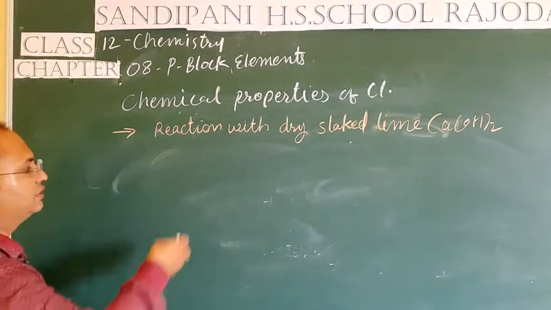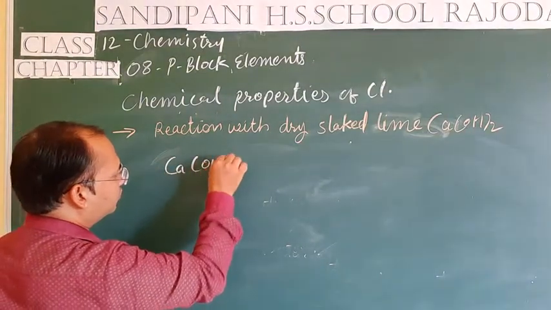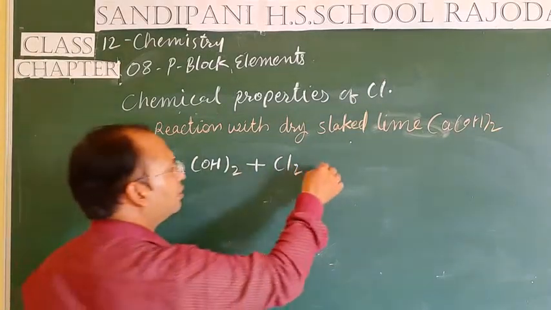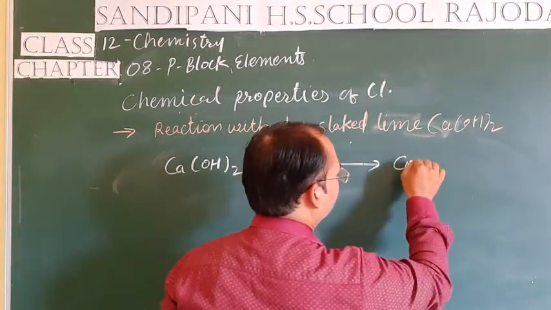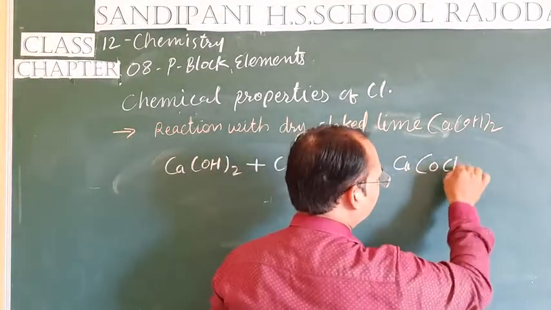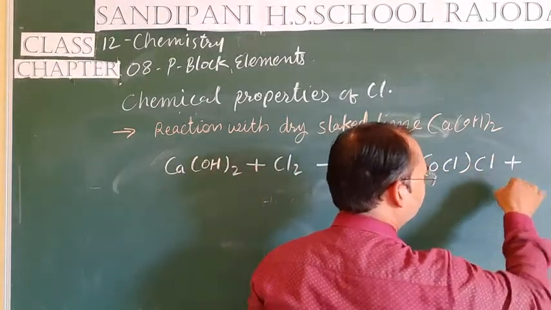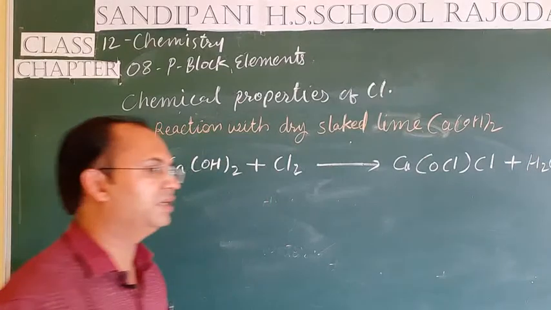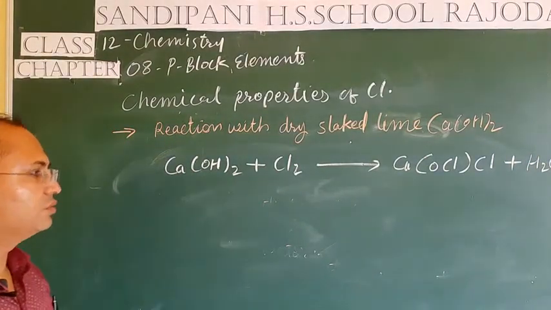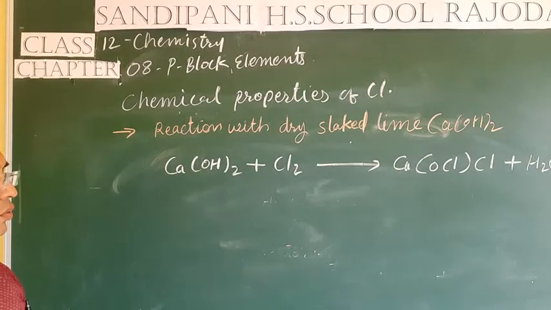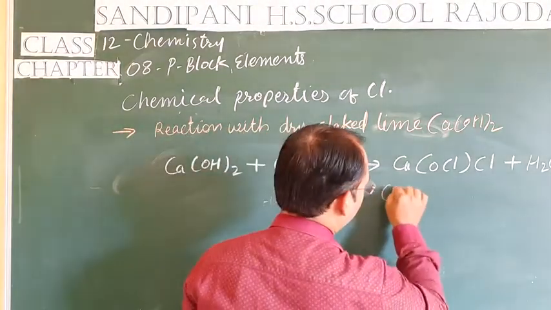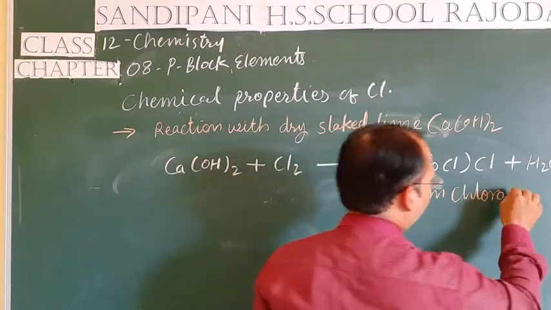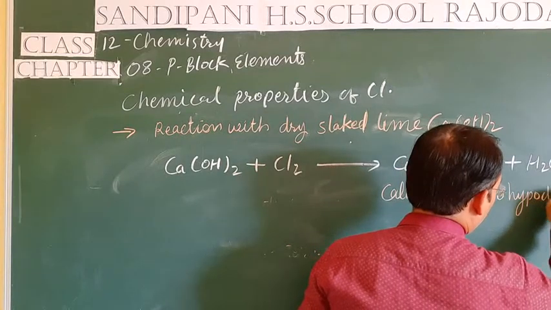Its reaction is, students, when Ca(OH)2 combines with Cl2, then CaOCl2 is formed plus a water molecule, H2O, and the name of CaOCl2 is calcium chlorohypochlorite.